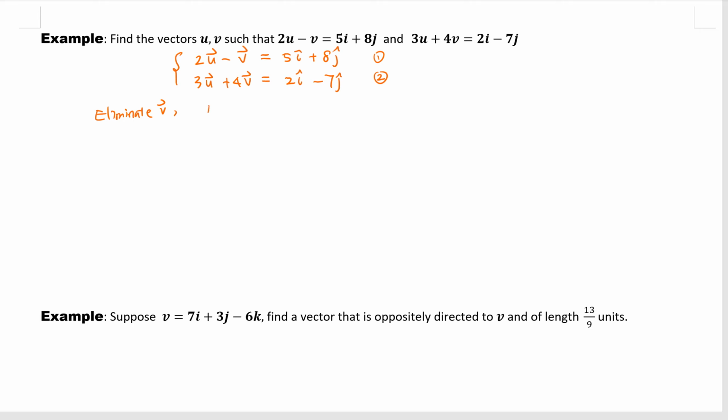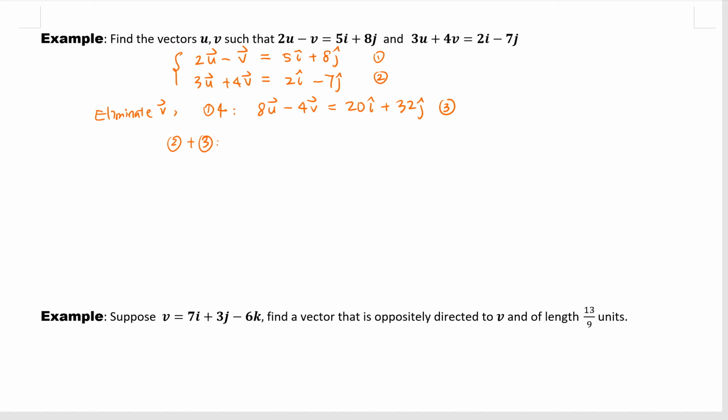Okay, so the first equation multiplied by 4, then we get 4 times 2, 8u minus 4v, 4 times 5, 20i, 4 times 8, 32j. And then how do we cancel the v? We use equation 2 plus equation 3.